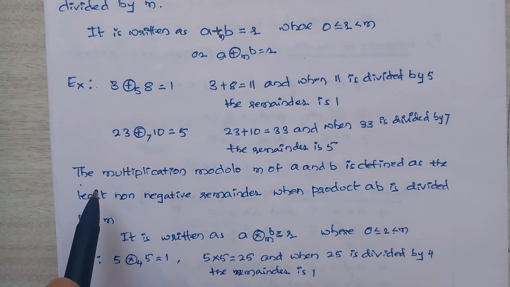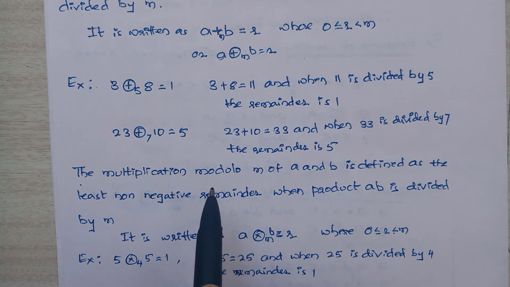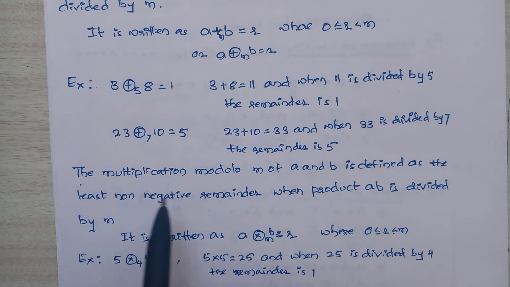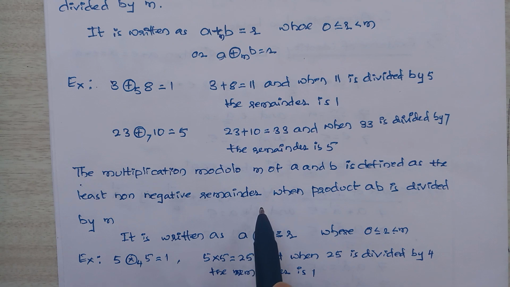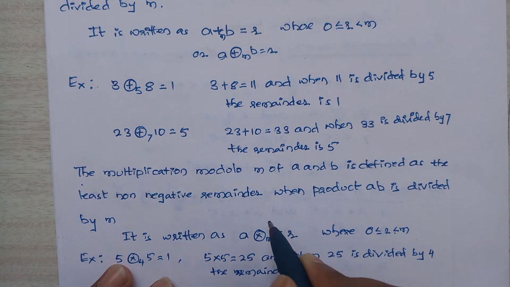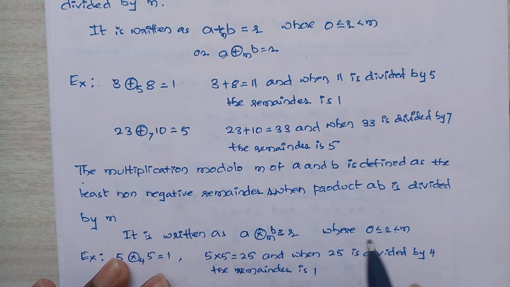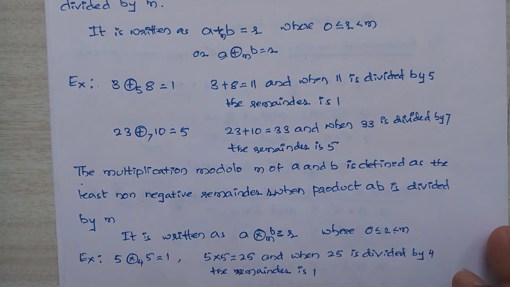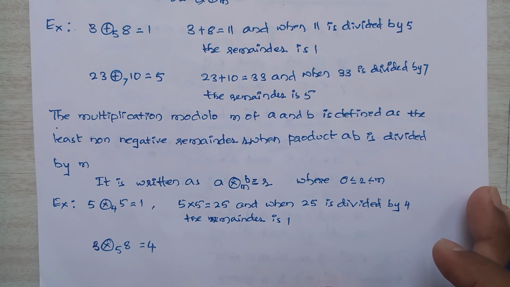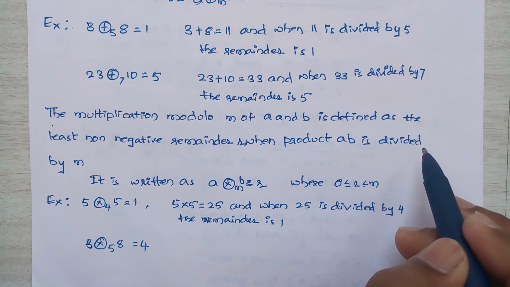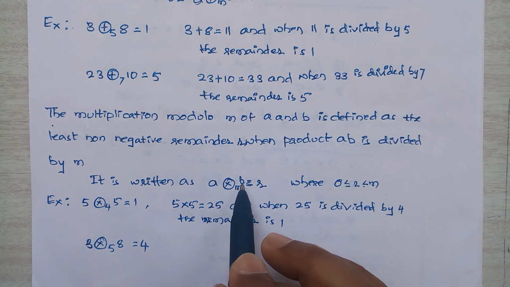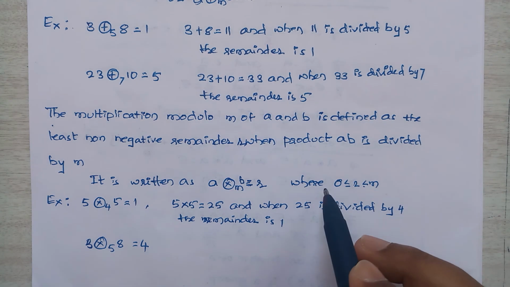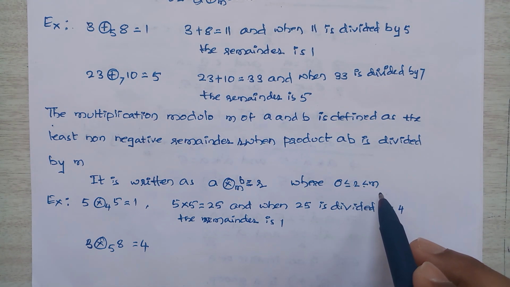Next, let me see multiplication modulo. The multiplication modulo m of a and b is defined as the least non-negative remainder r when the product ab is divided by m. So it is written as a cross_m b is equal to r, where 0 is less than or equal to r is less than m.